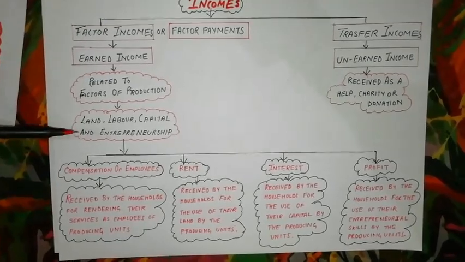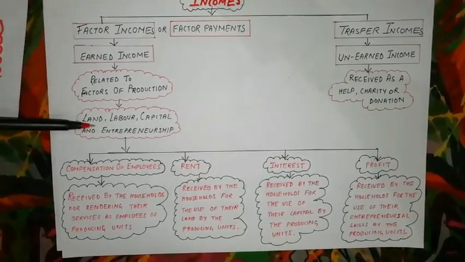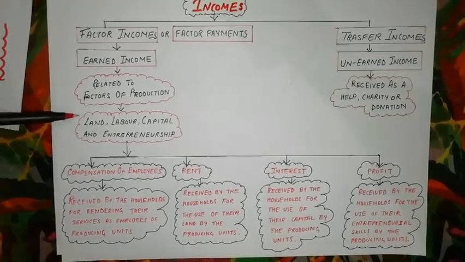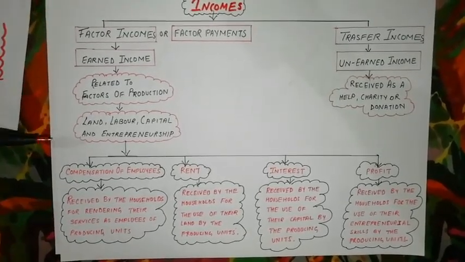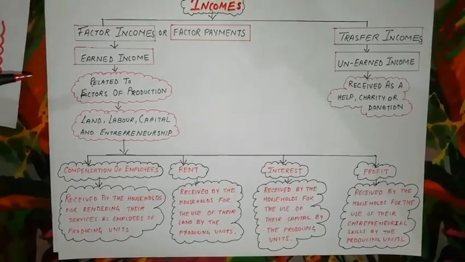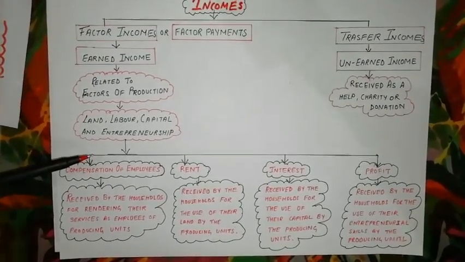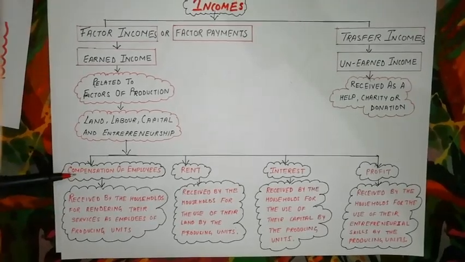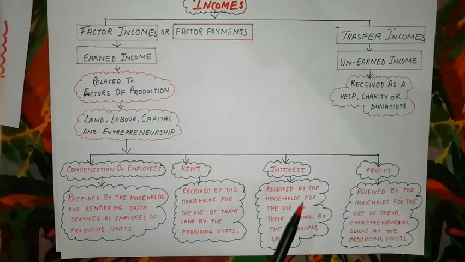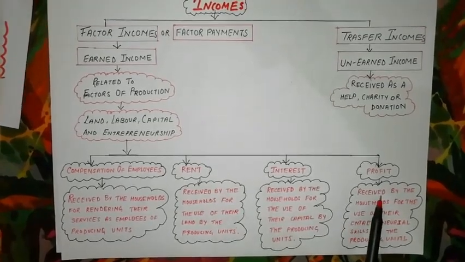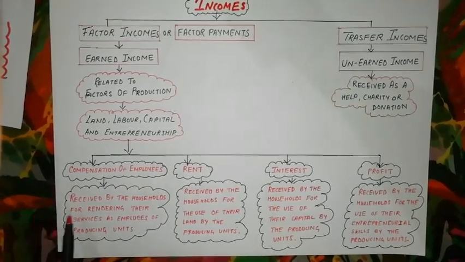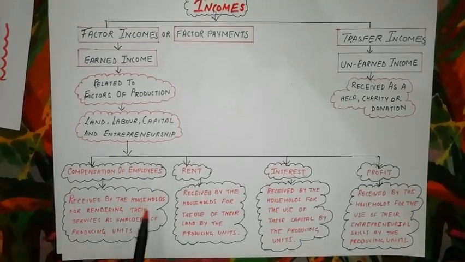Now this factor income is further divided into 4 parts on the basis of factors of production, right? This factor income is also known as factor payments. Now what is the category here? First is the compensation of the employees. Second is rent. Third is interest. And the fourth one is profit. As far as compensation is concerned, it's written received by the households.